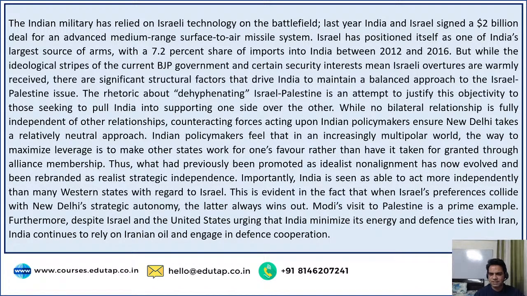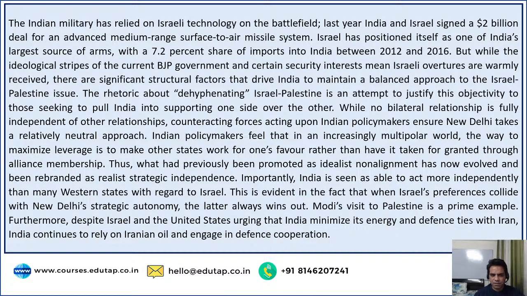But while the ideological stripes of the current BJP government and certain security interests mean Israeli overtures are warmly received, there are significant structural factors that drive India to maintain a balanced approach to the Israel-Palestine issue.